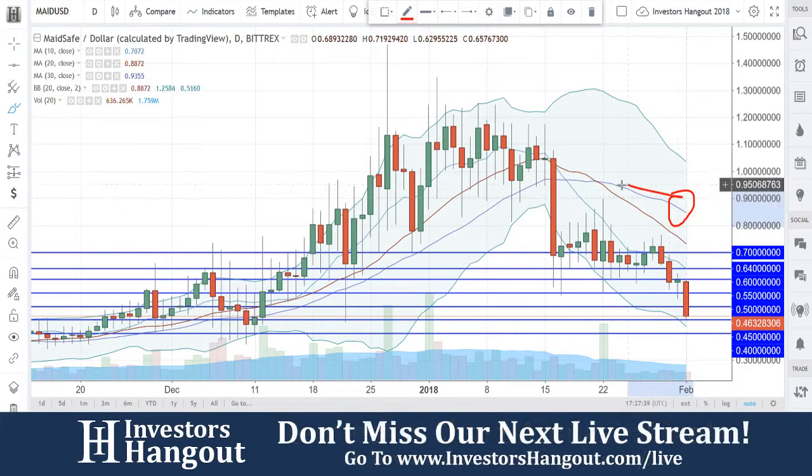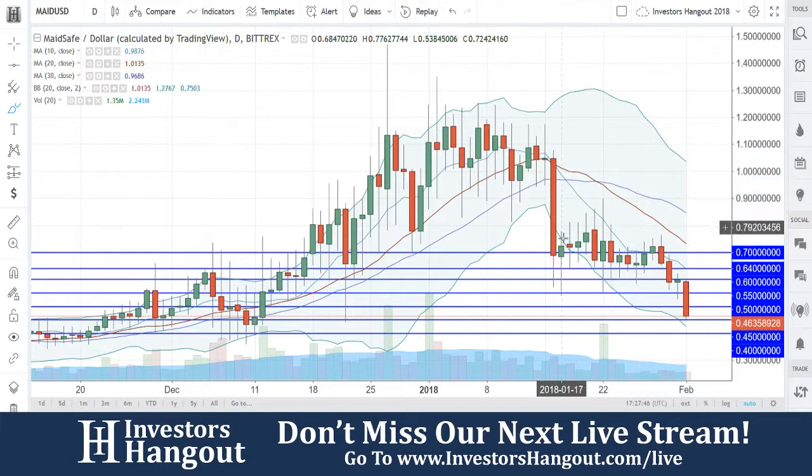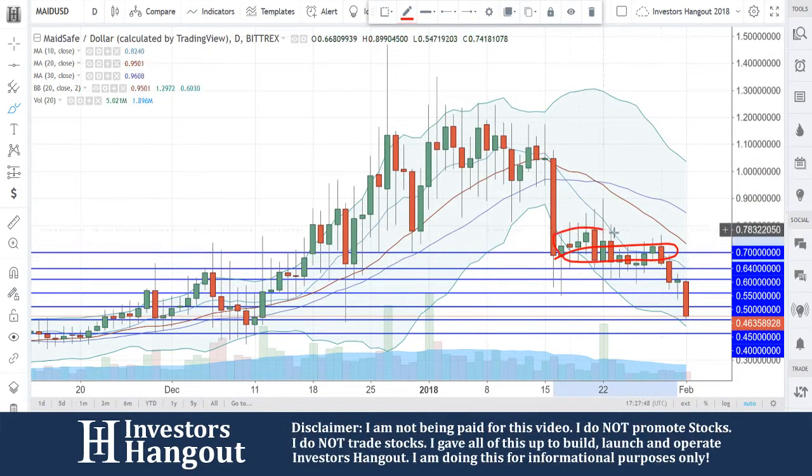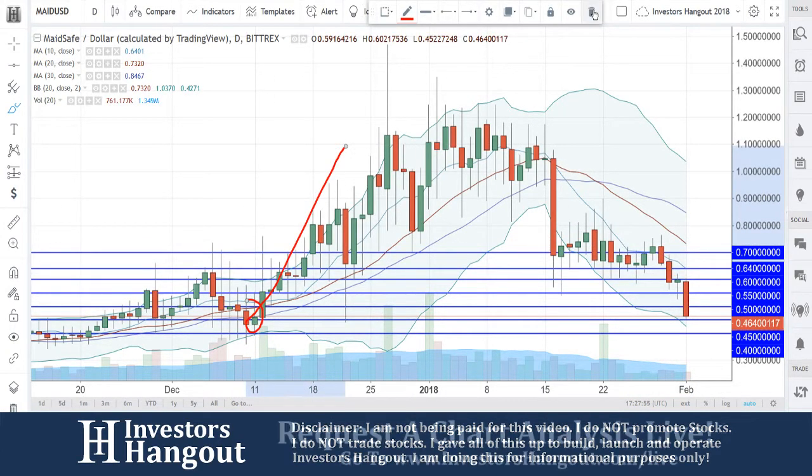You guys can see it right here, but if we look over here, look at what happened. A big drop once you guys broke that 30-day simple moving average. It did stabilize around that, making that a solid support until it fell through, which is going to be a resistance now. And you guys can see again over here with that break of that 30-day simple moving average, it took off from there.